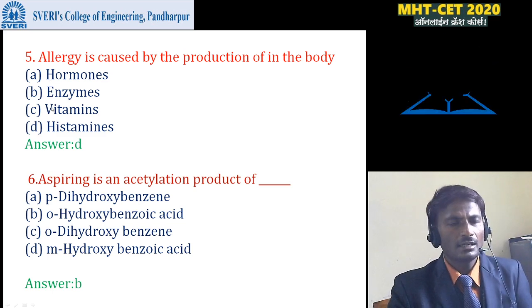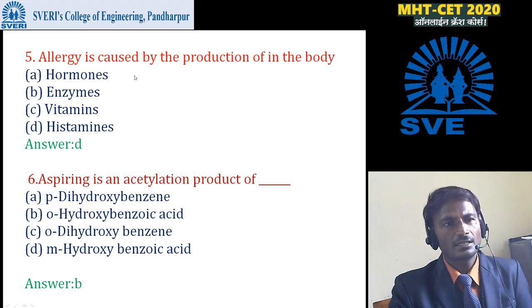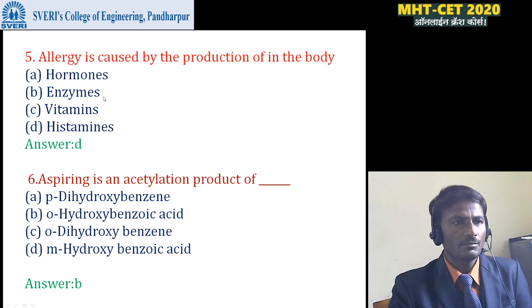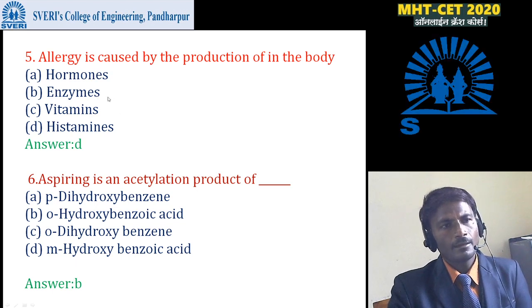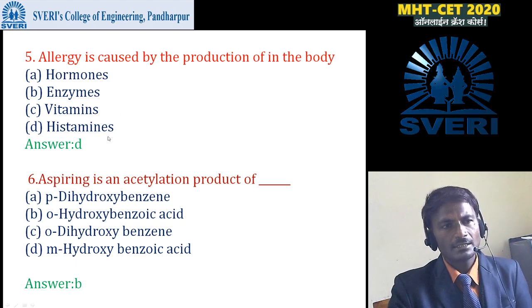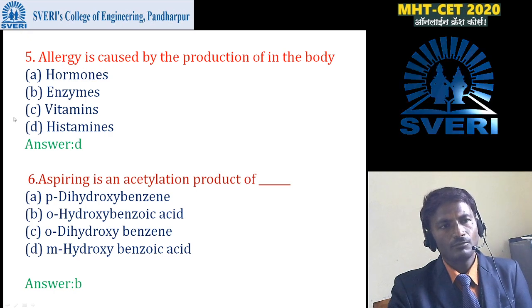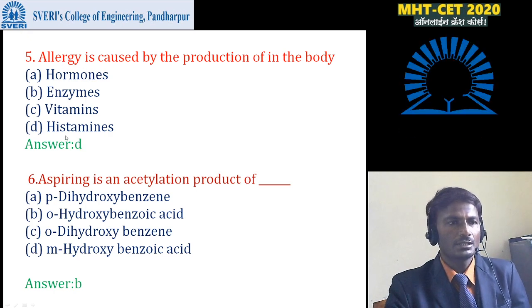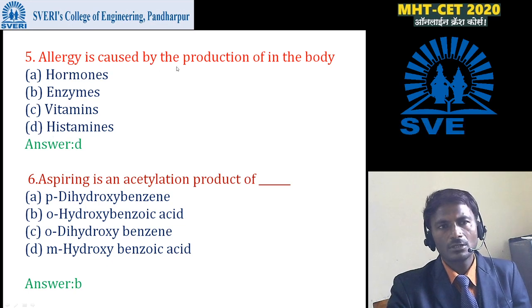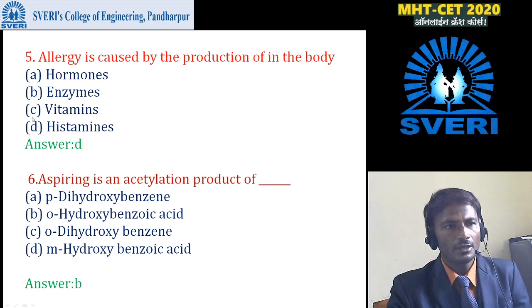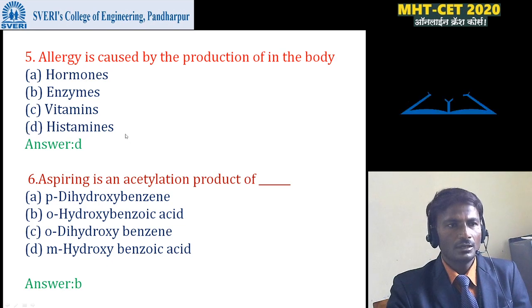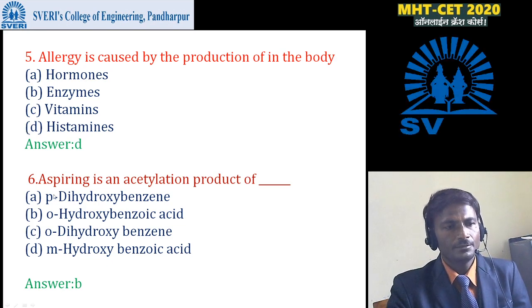Hormones are an essential part of our body, enzymes and vitamins are also essential, but histamine is not an essential part of the body. That is why it leads to allergy. And the fourth option, D, is correct here. Histamine production leads to allergy.